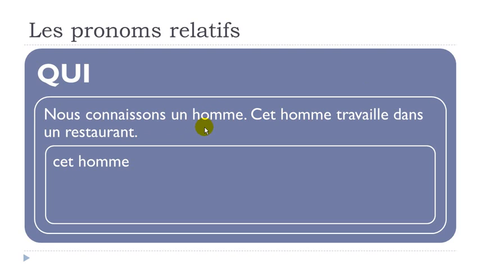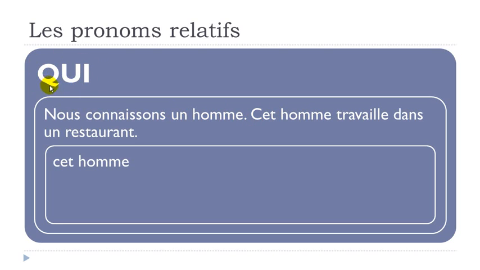Let's imagine that we would like to combine these two sentences, make one, and just avoid repeating un homme or cet homme. In that case, we will use this pronom relatif.